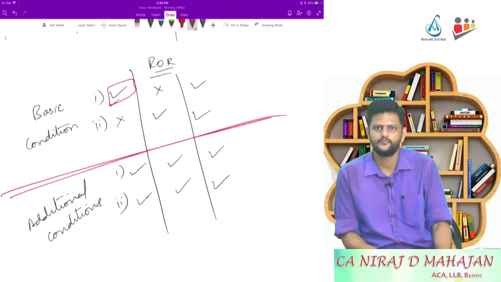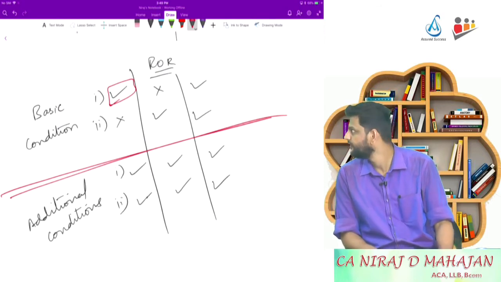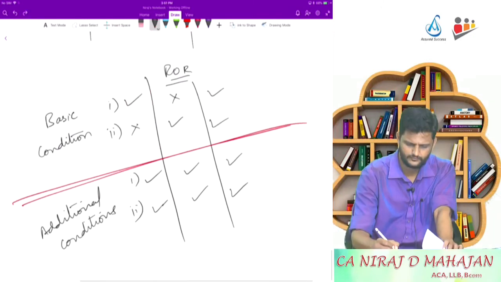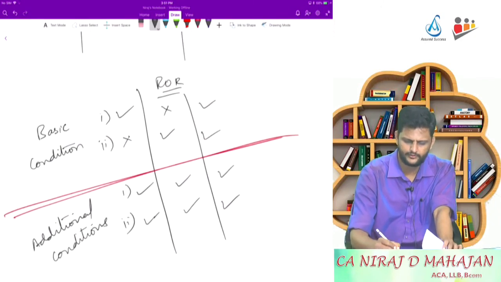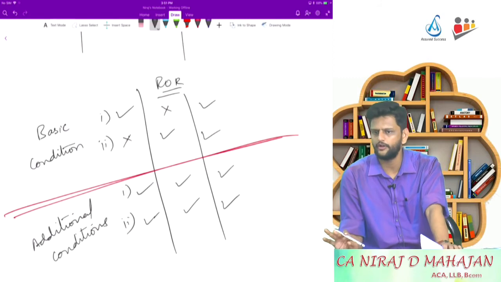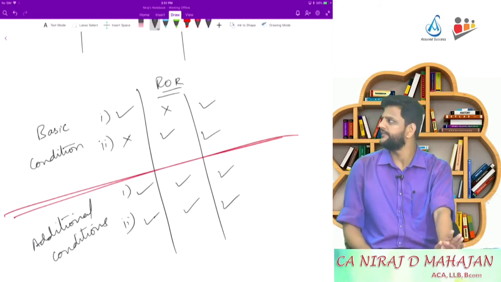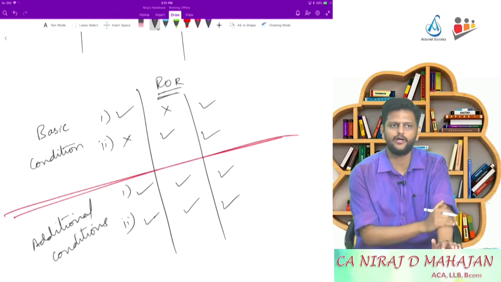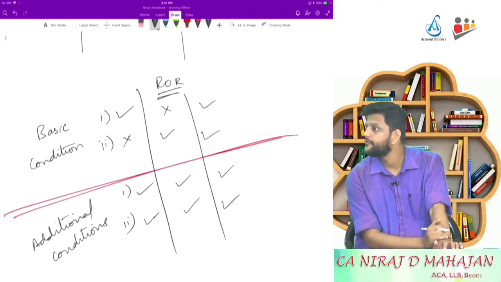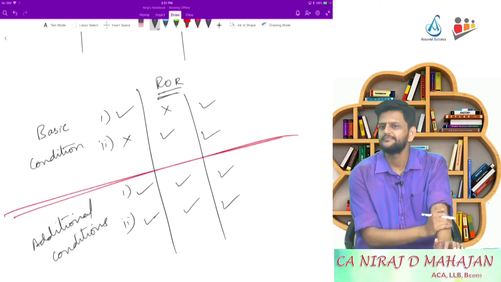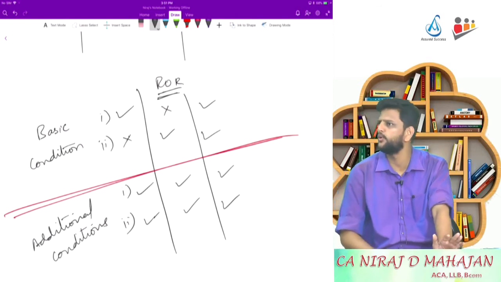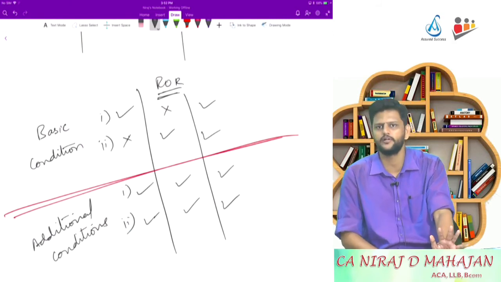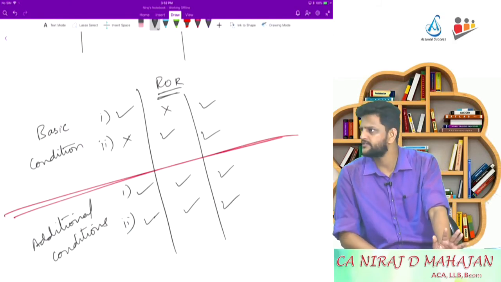Write down this. Give the heading: Individual residency status. So tick mark means what? Condition met. And cross means condition not met. So only in this situation an individual can be ROR. Which income is taxable for ROR? Global income. In simple words, global income. All income is taxable for ROR, wherever it is earned. If an individual is ROR, taxed in India.